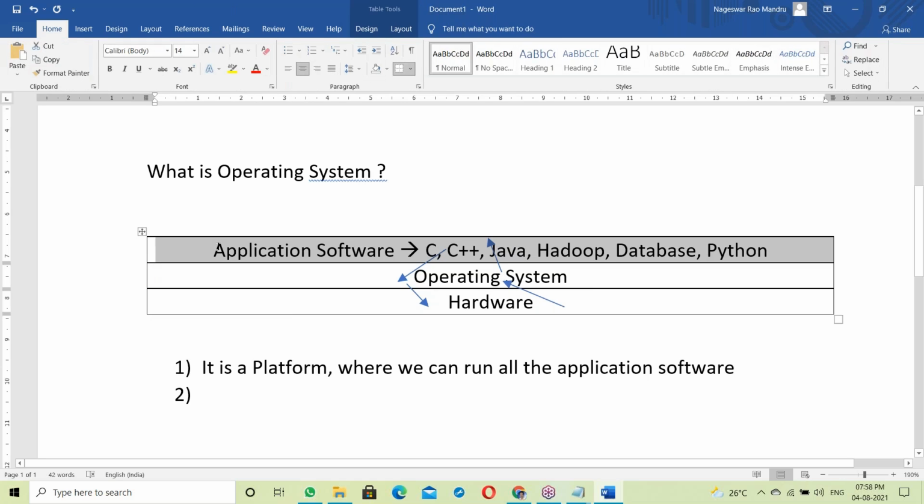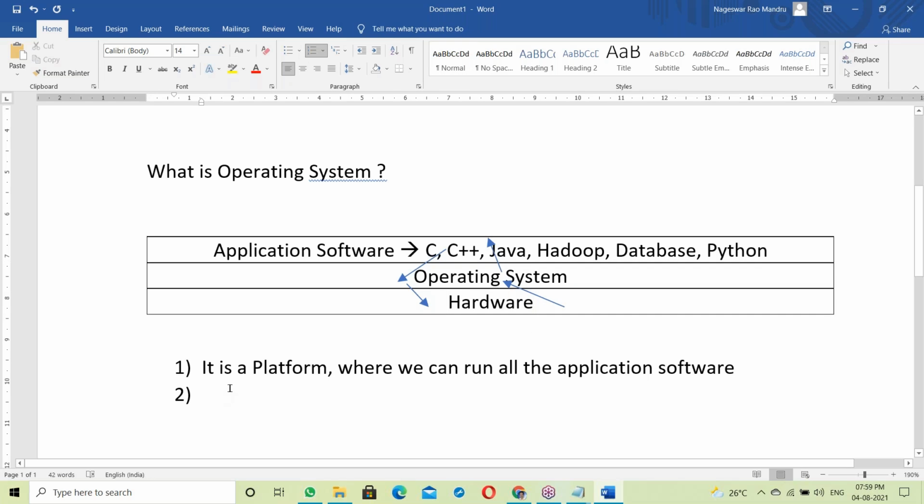So between application software and hardware, there is a mediator. The OS is acting like a mediator between application software and hardware components. It means you can say it is an interface. So the OS is an interface between application software and hardware components.